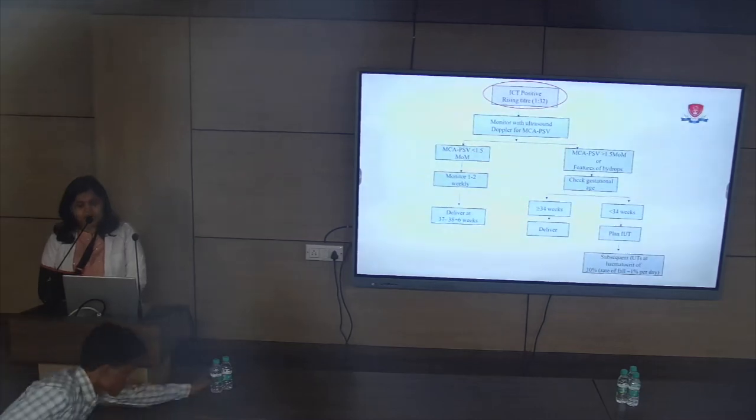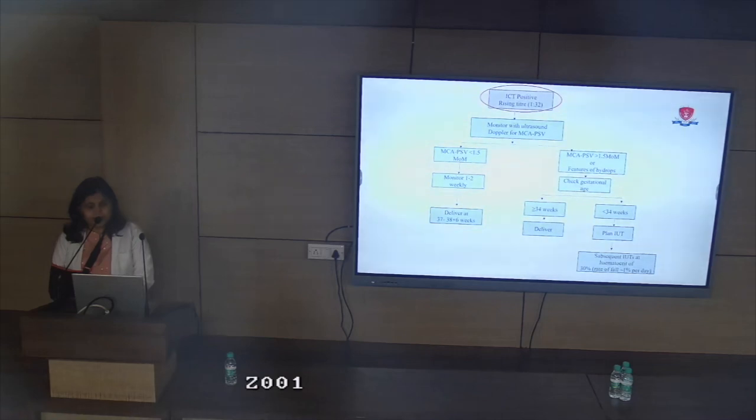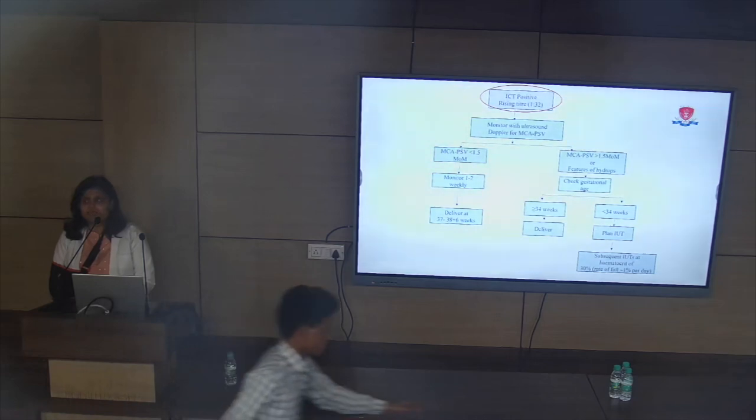Now this middle cerebral artery peak systolic velocity varies with the gestational age. If its value is less than 1.5 multiples of the median for that gestational age, then we can monitor it 1 to 2 weekly, as the risk of developing anemia is less, and safely deliver the baby at 37 to 38 plus 6 weeks. But if its value is more than 1.5 MoM, or we can see the features of hydrops on the ultrasound, then the management depends on the gestational age.